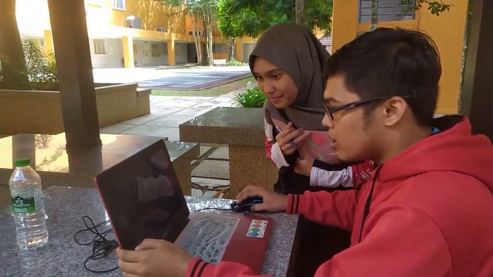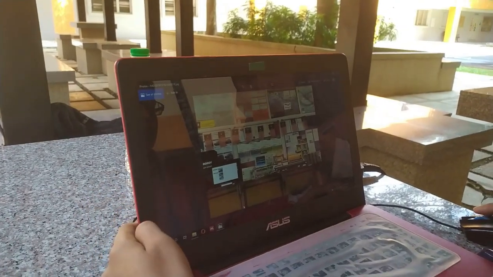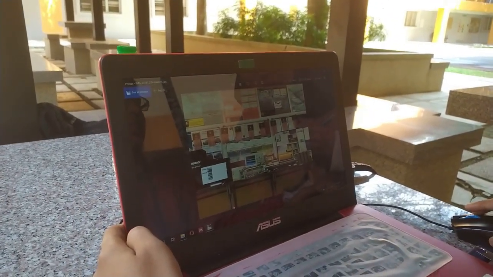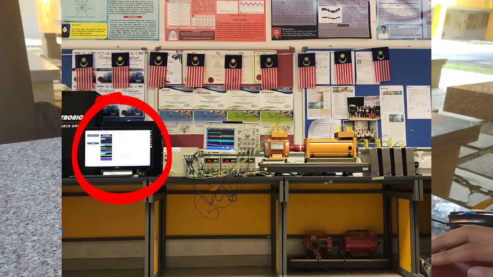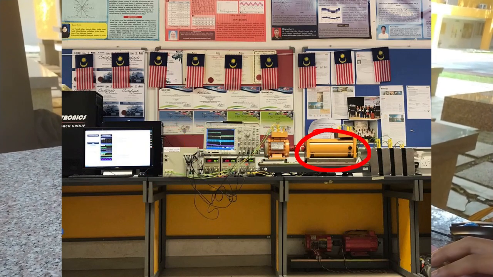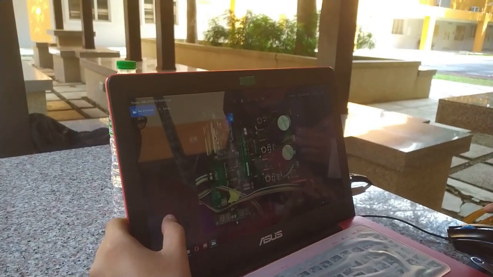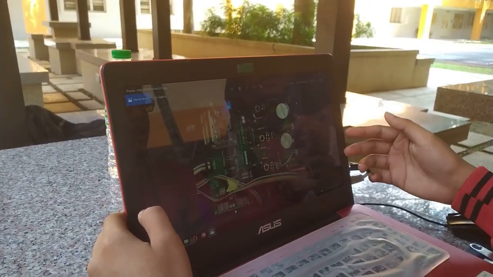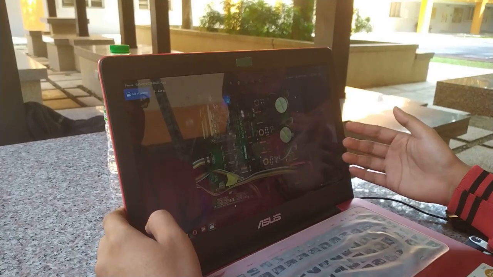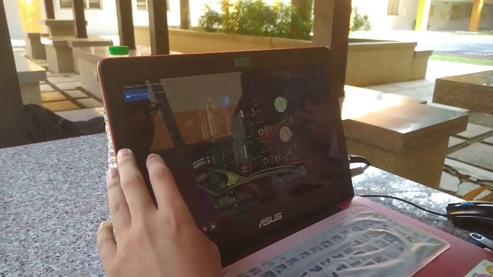Okay, we start with the setup first. First of all, this is the setup. I think Abid already explained it to you, right? Yes. This is a computer, Flexi Drive, oscilloscope, motor, and the load. So this one is the Flexi Drive. Has he already explained to you about all the parts in the Flexi Drive? Not really.